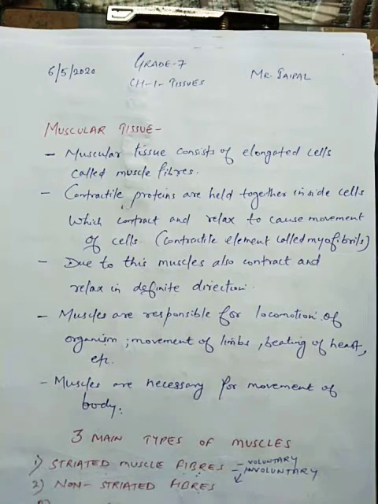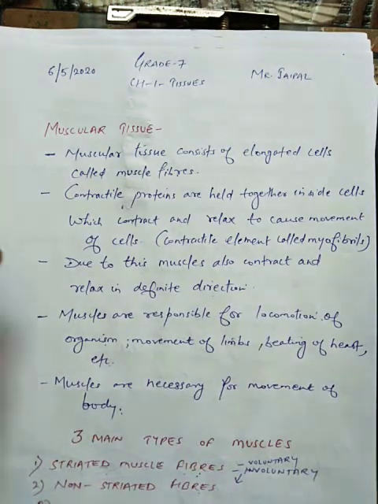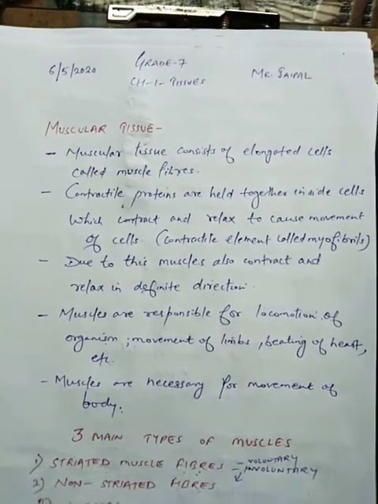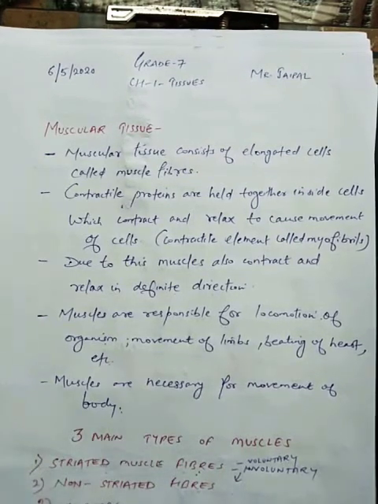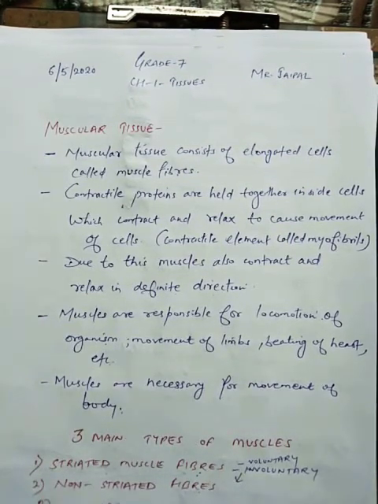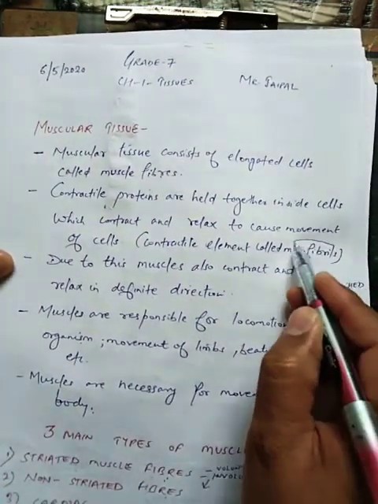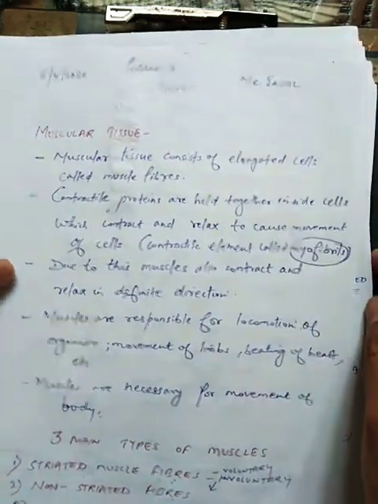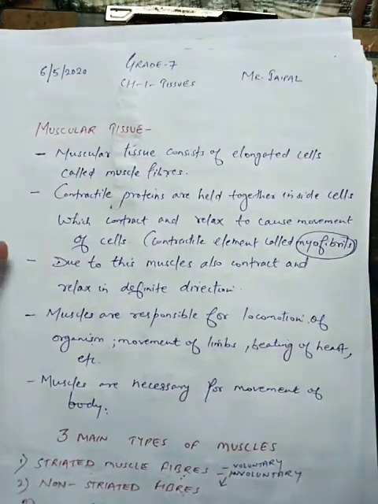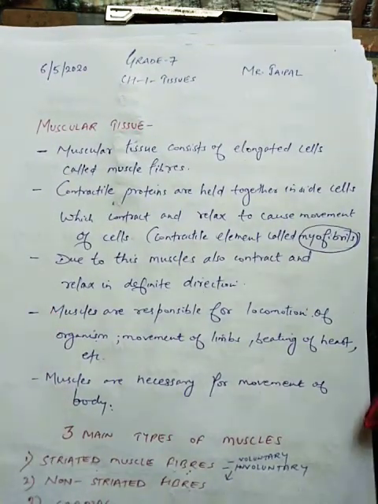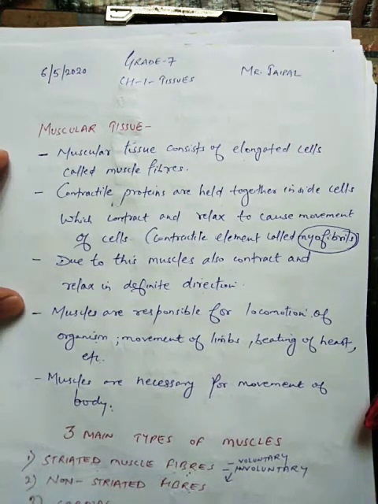nervous tissue. So, muscular tissue, you can see, students, they consist of elongated cells, and these elongated cells are known as muscle fibers. So in this muscular tissue, the cells contain a special type of contractile protein which is known as myofibril, and due to the presence of this myofibril, the muscles are able to contract and relax. So this myofibril is the contractile element.